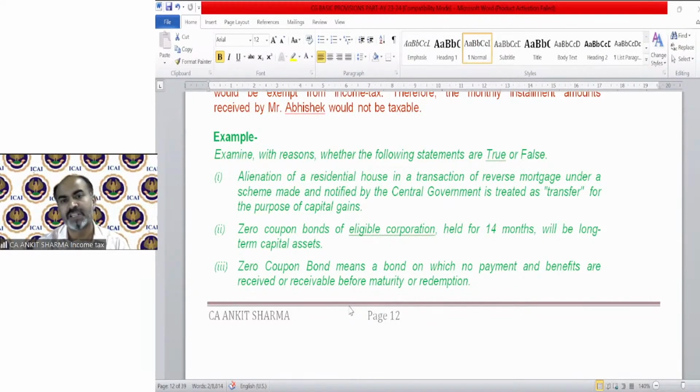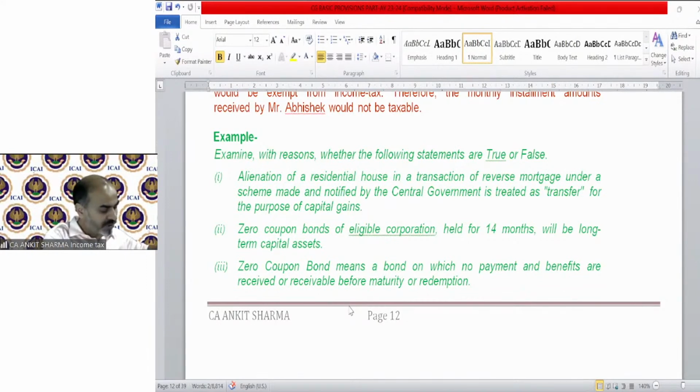Zero coupon bonds of an eligible corporation held for 14 months will be a long-term capital asset. Yes, this is a listed security. After 12 months, they become a long-term capital asset. So that will be a long-term capital asset. Zero coupon. Coupon means in this name interest. So that is without interest. So what is the benefit of these bonds? Because they are issued at a discount and will be redeemed at par, etc. So that difference is going to be your profit, but there will be no interest. That's why it is named zero coupon bond. That means zero interest bond.